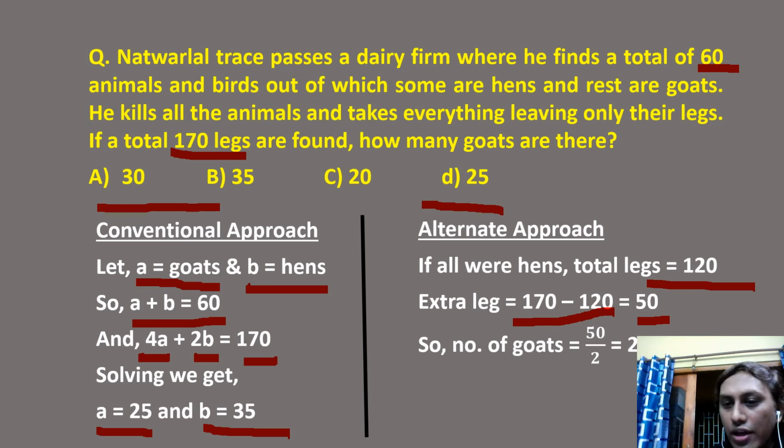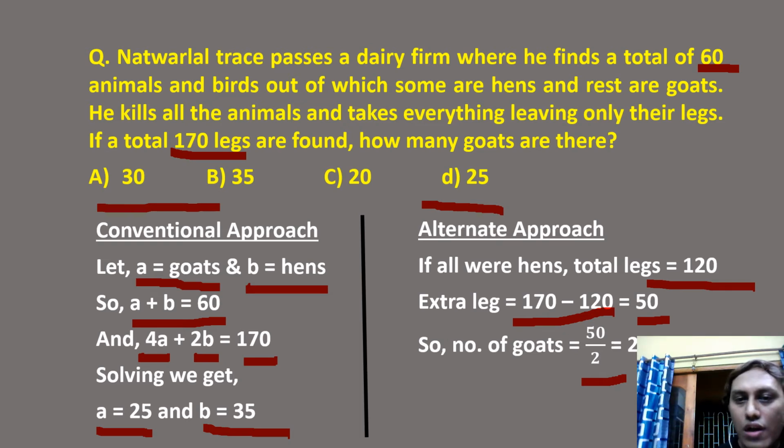Right guys? Why is this difference coming? Because we have taken 2 legs for the goats as well. हमने goats के लिए भी 2 leg लिया है, right guys? And from one goat कितने extra leg होंगे? 2. So for 50 extra legs कितने goat चाहिए? 50 by 2, which is 25. Guys, understood? You can solve this question without pen and paper, just using the logic.